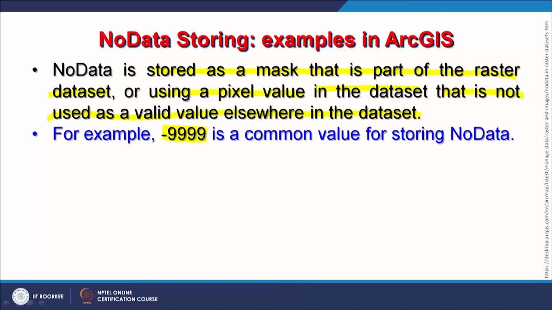It is impossible, and therefore the system is told that whenever this value is encountered, please consider it as no data and ignore it in all your calculations. So, basically this is how no data is handled.